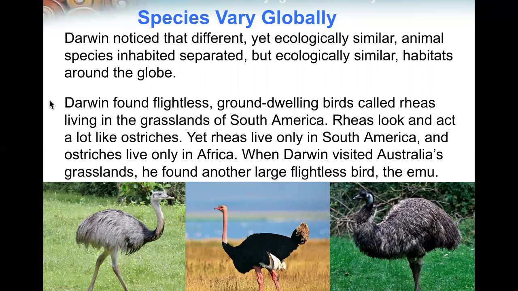Darwin found flightless, ground-dwelling birds called rheas living in grasslands of South America. Rheas look and act a lot like ostriches, yet rheas live only in South America and ostriches live in Africa. When Darwin visited Australia's grassland, he found another large flightless bird, the emu.